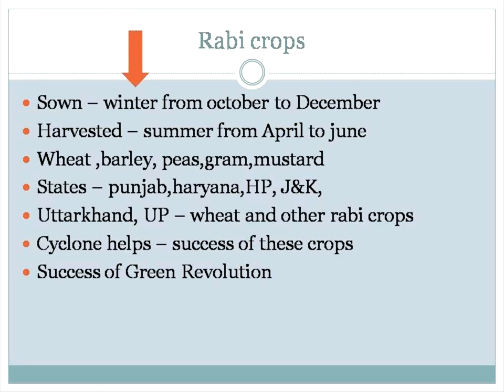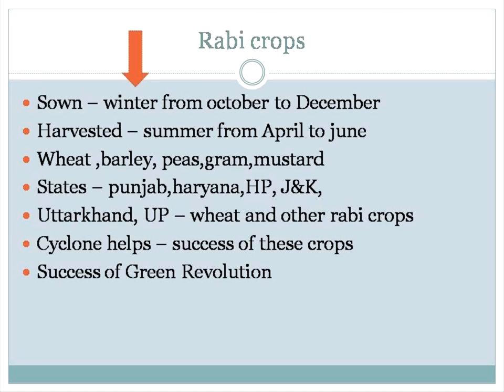In rabi season, we are sowing the seed in winter, from October to December. Don't forget it. We sow the seed from October to December, and we harvest these crops in summer, from April to June. That is the term we use for the food material we take to consume.